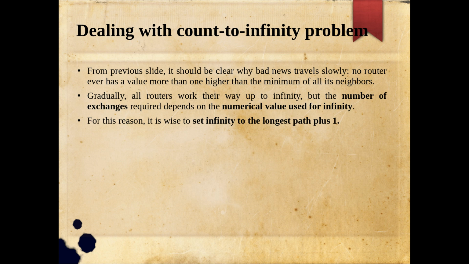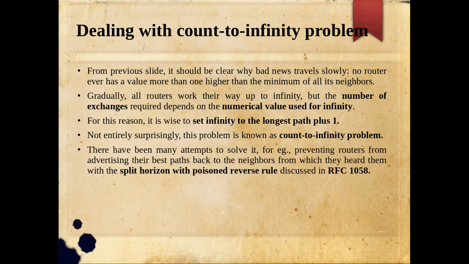So that is one way. The problem is wrong information is propagating, but it is propagating very slowly. So not entirely surprising, this problem is known as the count to infinity problem, because it's counting to infinity very slowly, right? There have been many attempts to solve it. Something like I already told you, instead of passing just the distance information, why don't you pass the next hop information also? But still it will have some issue, like next to next hop information. In that way the failure may happen.